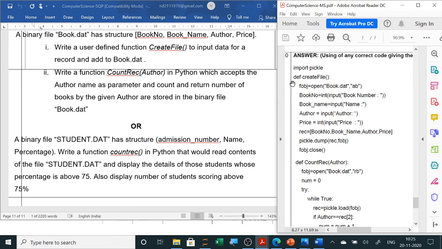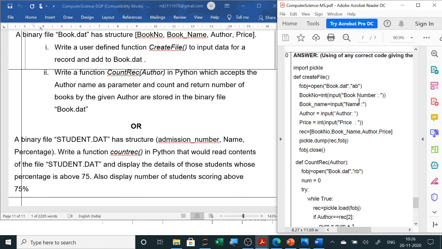Then if it is a function, we write def and the name of the function. Then we open the file. Whichever file is given to you in the question paper, here it is given book.dat. So any object name you can write, f equals open book.dat. Whenever they ask you to create, you write AB mode, and when they ask you to search or count, then you have to write RB mode, read mode.